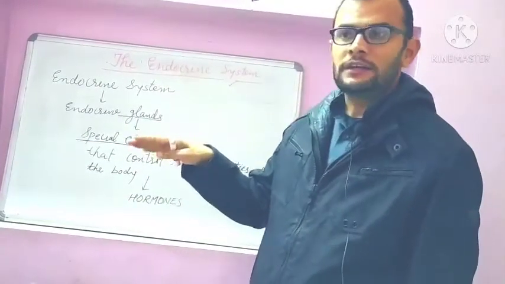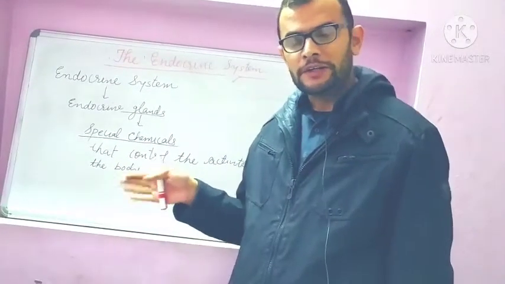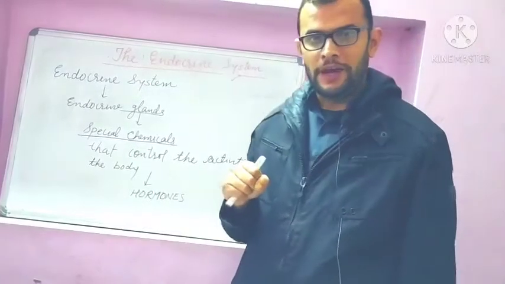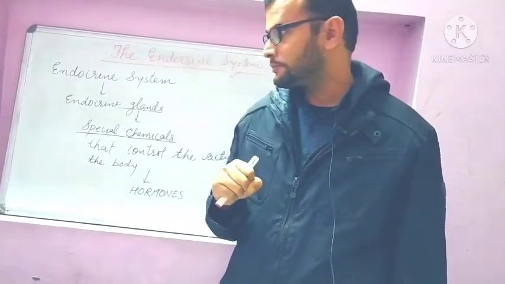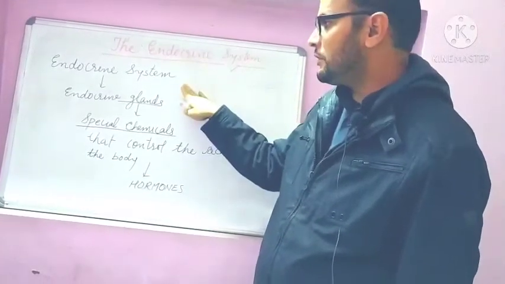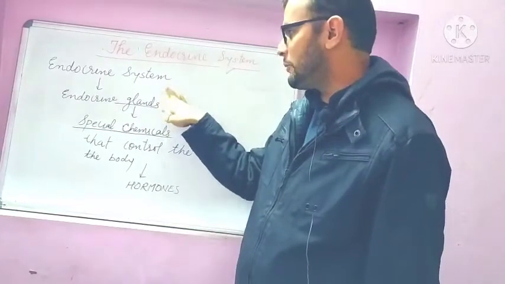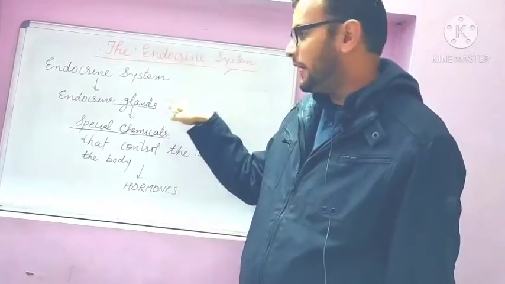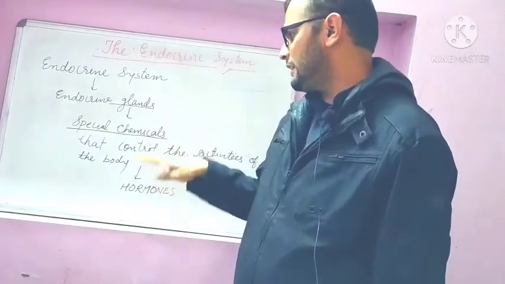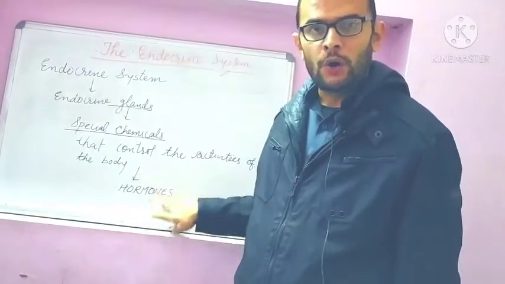Exocrine glands have ducts, endocrine glands do not have ducts, meaning their secretion is directly poured into blood and reaches the target organ. In the endocrine system we mainly study about endocrine glands, and endocrine glands secrete special chemicals that control the activities of the body, and that is called hormone.